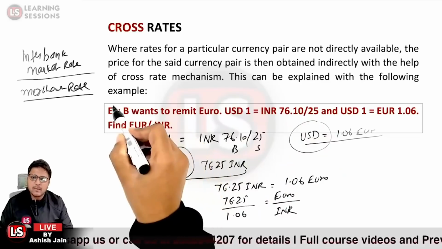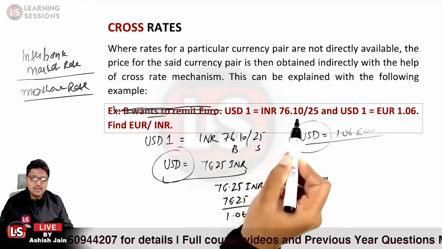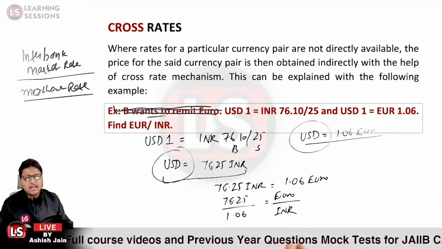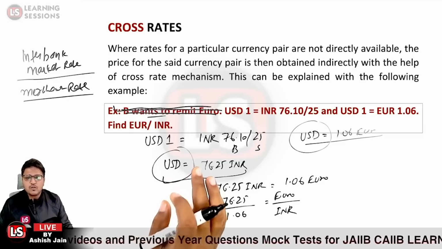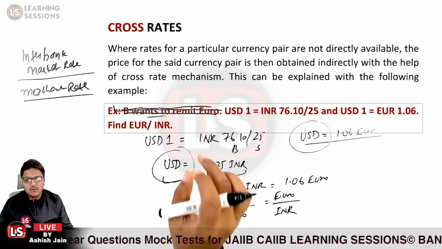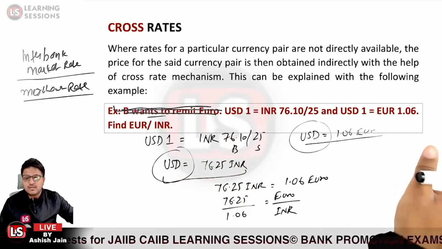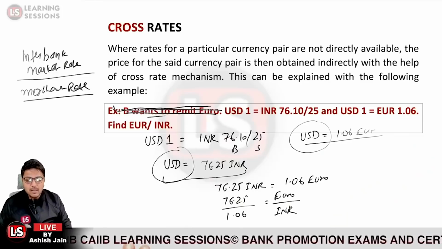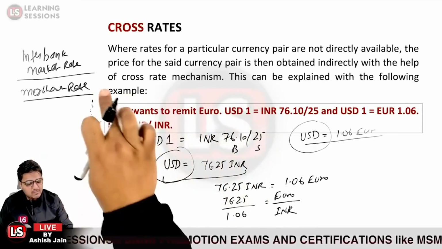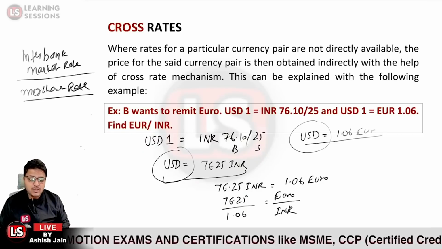So if we consider the other part, where nothing is mentioned and the first line is not given, and it is given that USD 1 is equal to 76.10/25, and the USD to euro rate is given, in that particular scenario you will just pick up the value related to 76.10, that is, you will be buying at 76.10 and further selling at 1.06. So that would be the applicable scenario. But it was given in the question that B wants to remit the euro. That basically changed the language and the scenario over there, which you need to take care of.